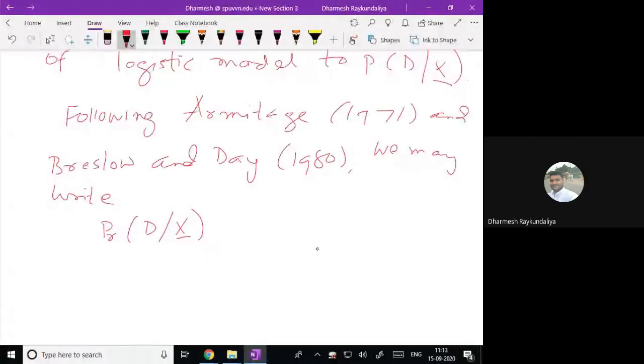Okay, X is a vector. It is nothing but the exponent of alpha, where alpha is the intercept parameter, and beta is the regression coefficient. It is a vector of regression coefficients.